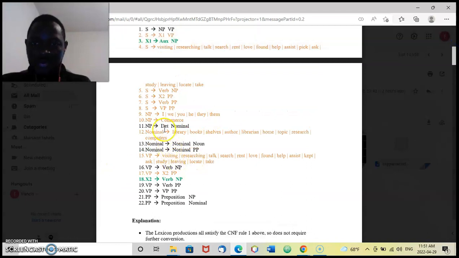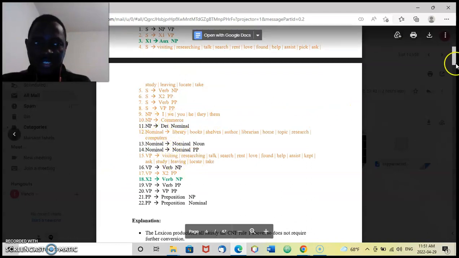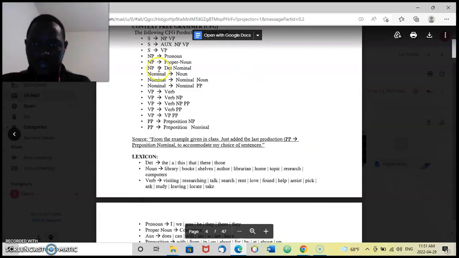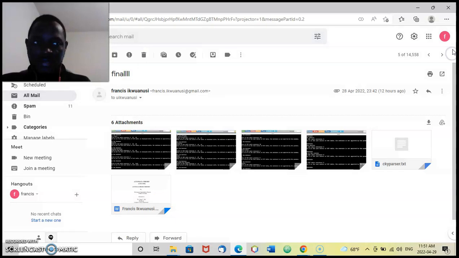And then you can also see the NP generates pronoun, proper noun. This NP generates determinant and nominal. It's already in CNF, so I don't need to touch that. So pronoun, it's okay. It's below here.